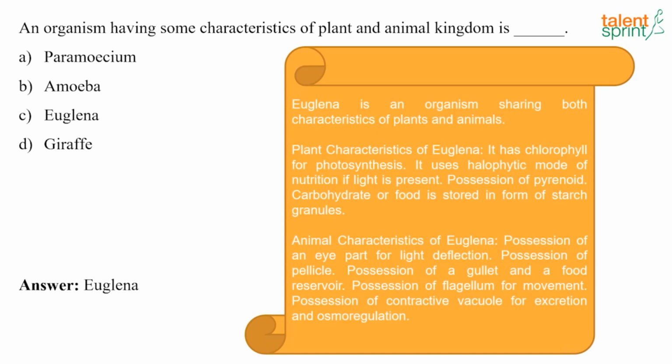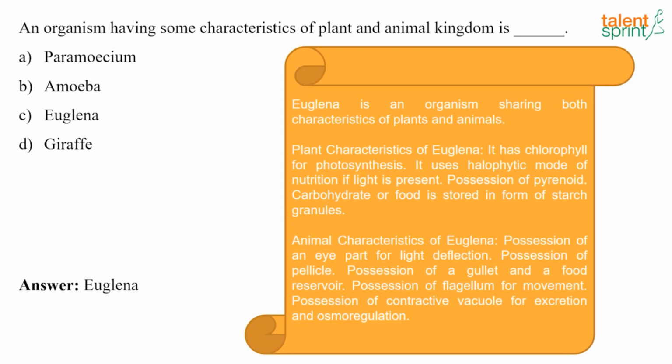And the animal characteristics of Euglena are the presence of an eye spot for light detection, presence of pellicle, presence of a gullet and a food reservoir, presence of flagellum for movement, whereas the presence of contractile vacuoles is for excretion and osmoregulation. These are the characteristics Euglena has.